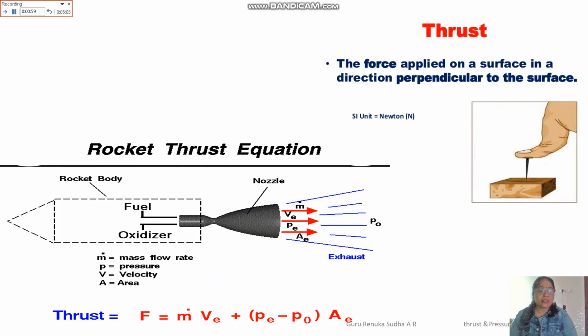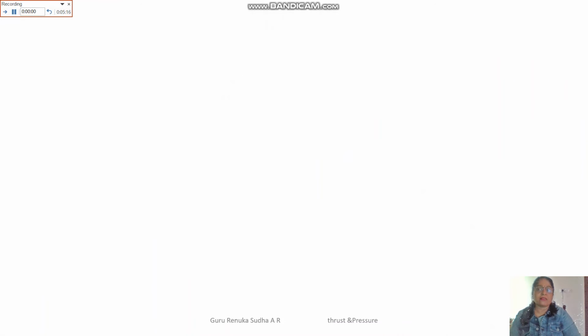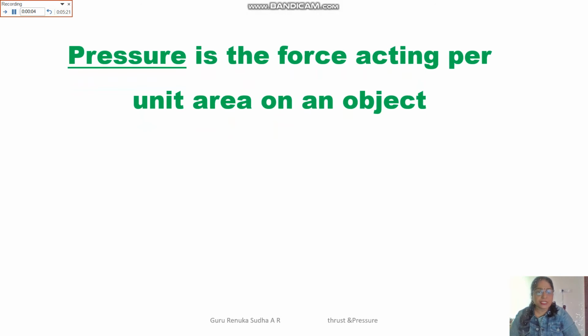By using these concepts, they construct vehicles and calculate their speed. Next, let us discuss the other concept, pressure. What is pressure? Pressure is a force acting per unit area of an object. It is one type of force which acts per unit area of the object.